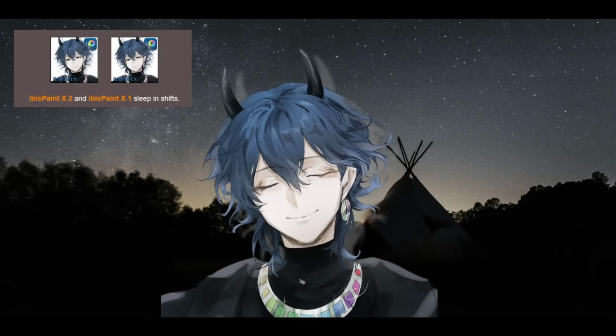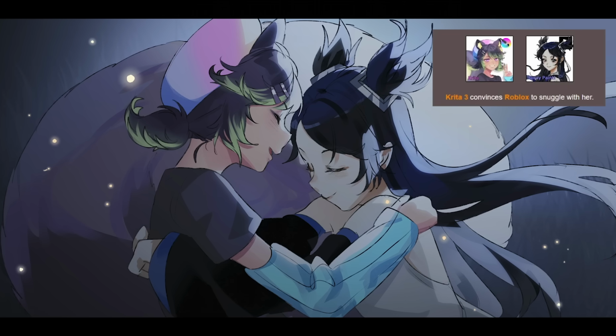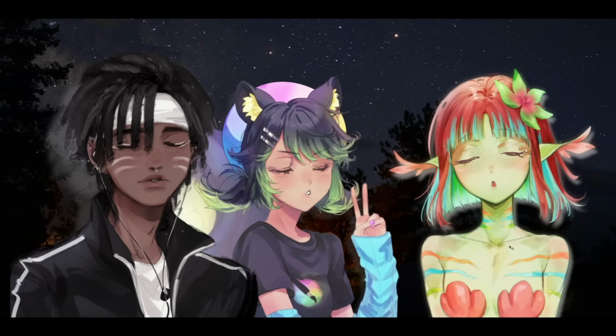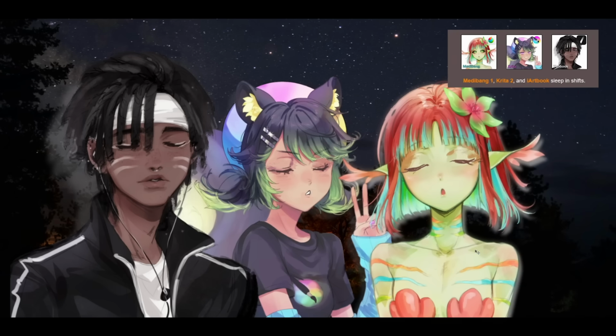Ibis Paint X sleeps in shifts. Krita convinces Roblox to snuggle with her. Krita tries to sing herself to sleep. Medibang screams for help. She remembers herself. Medibang, Krita, and iArtBook sleep in shifts.